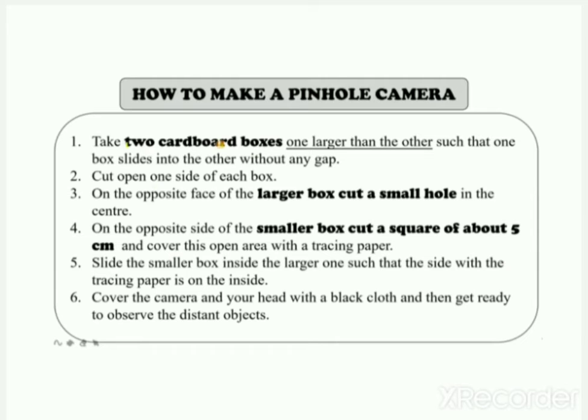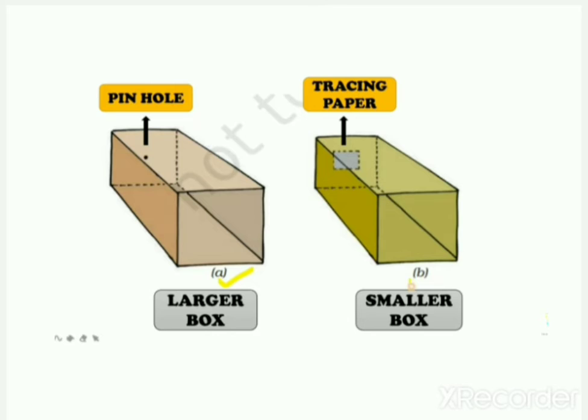Cut open one side of each box. Now have a look at this picture. Two boxes are given, one a little smaller and one larger. In the larger box, you have to cut open one side of each box, meaning one side you have to keep open. And on the opposite face of the larger box, cut a small hole in the center. Now you can see in the picture that a small hole, which is called a pinhole, has been made in the center.